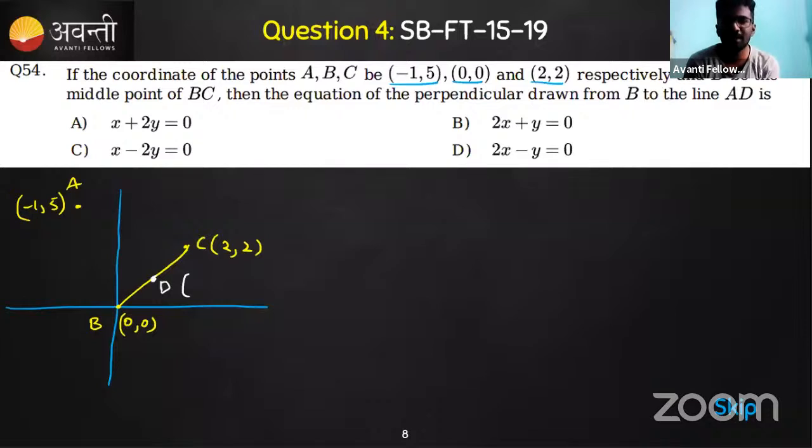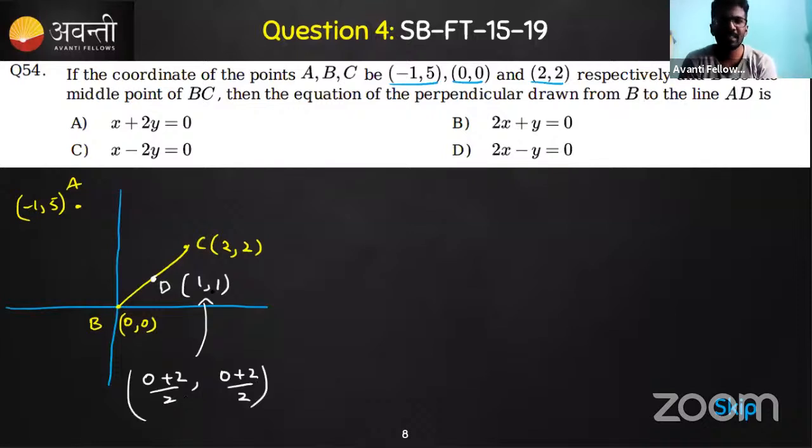You should not do much calculation here. Very good, Archana. You can directly say it is 1, 1. It is very simple. That is 0 plus 2 by 2, comma 0 plus 2 by 2. That's why you'll get 1, 1. So we have this point D also, which is a midpoint.